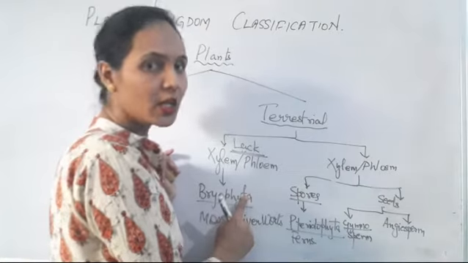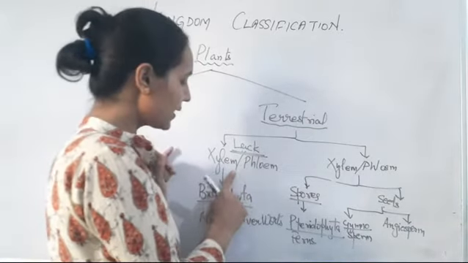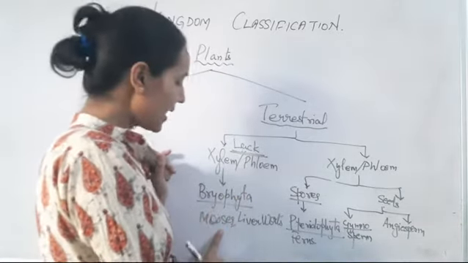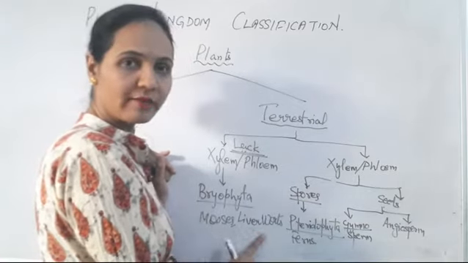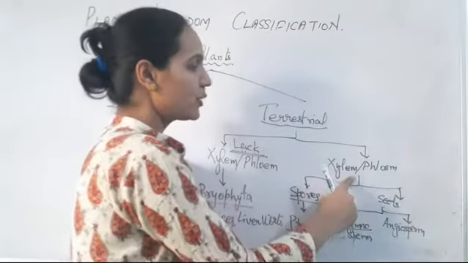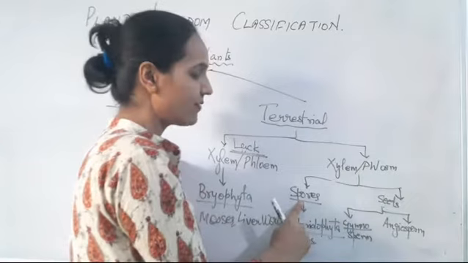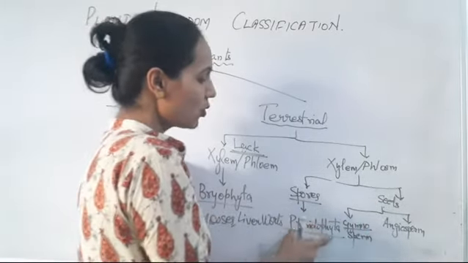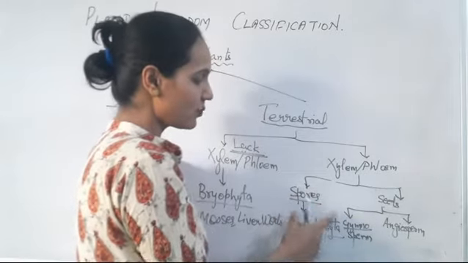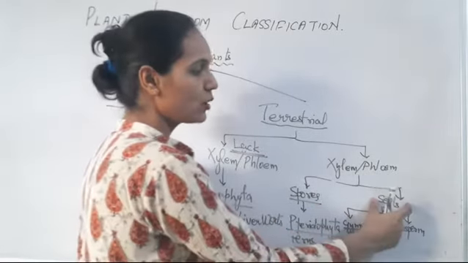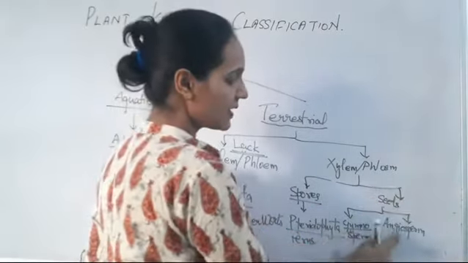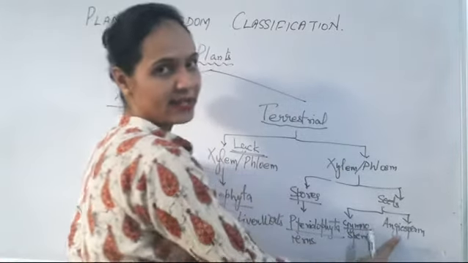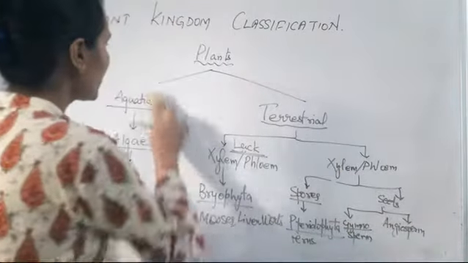Those without vascular tissue are Bryophyta, and we will discuss mosses and liverworts in Bryophyta. Those with vascular tissue either reproduce by spores or by seeds. Those with spores are Pteridophyta, and those with seeds are further classified into Gymnosperm and Angiosperm.